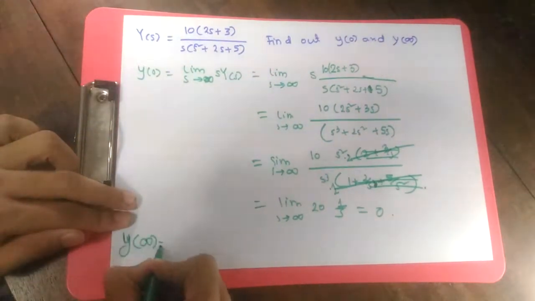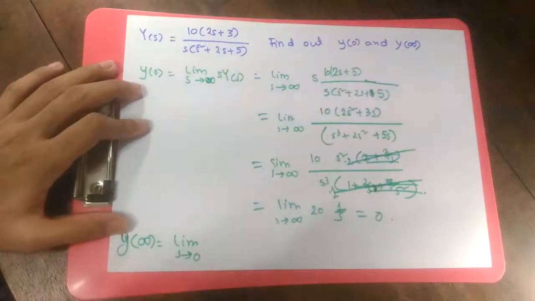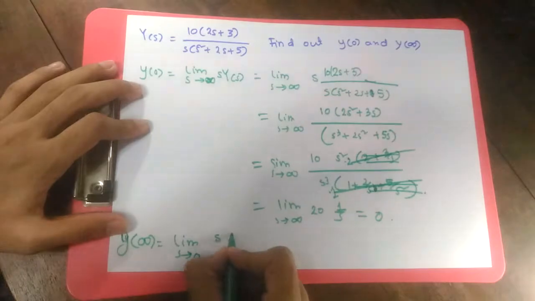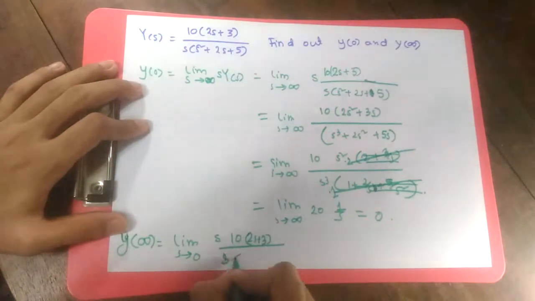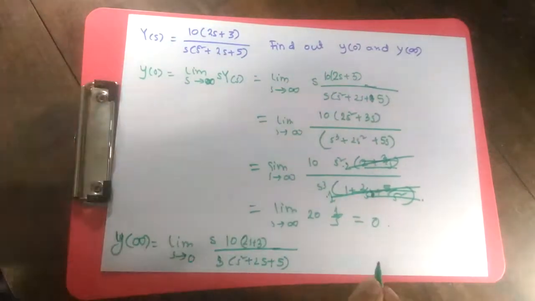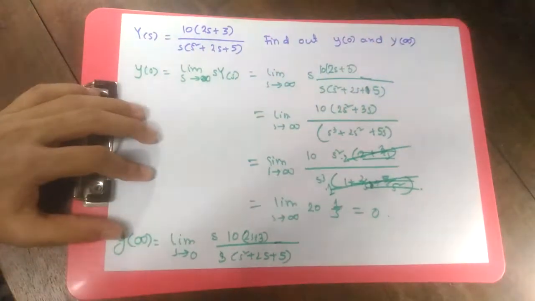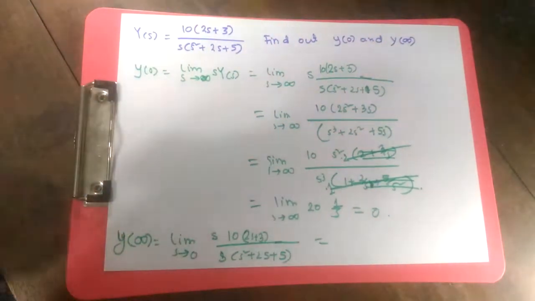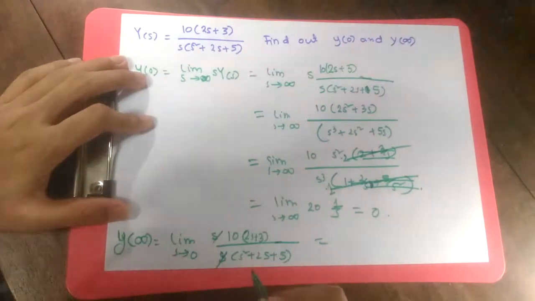Now if we try to evaluate it at t tends to infinity, then it's simply going to be limit s tends to 0, s times the Laplace transformation, 10 times (2s plus 3) over (s square plus 2s plus 5). Alright, so if we put all the values of s right now, s gets cancelled out.